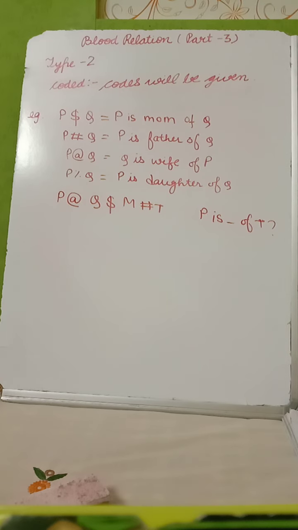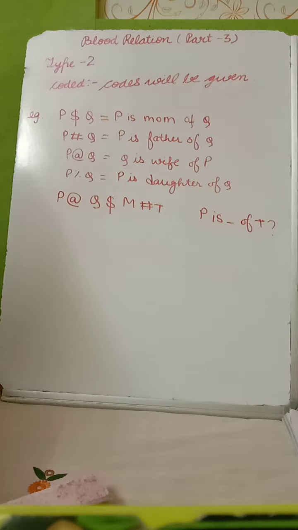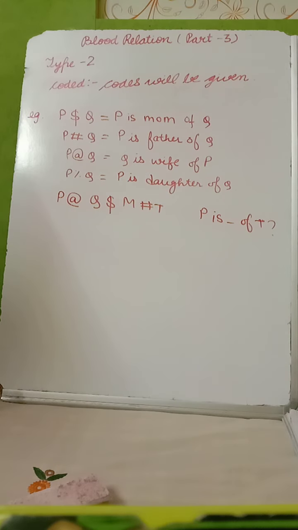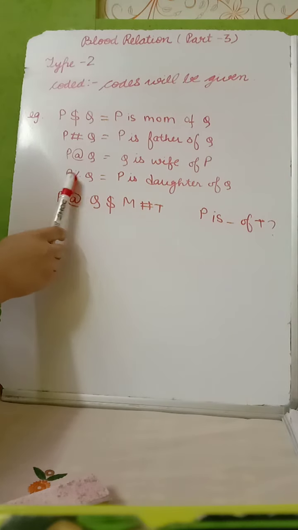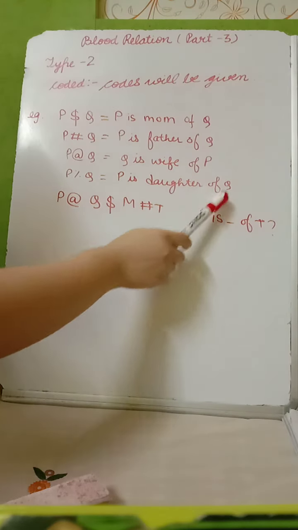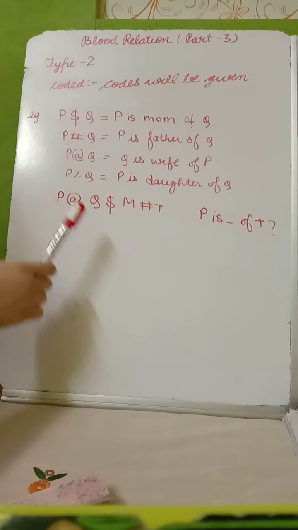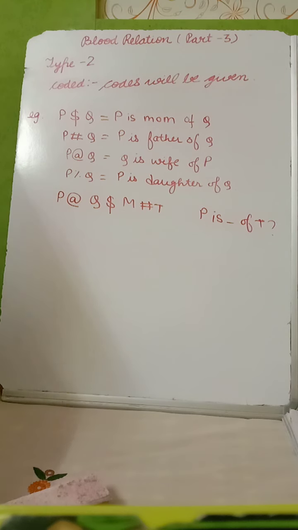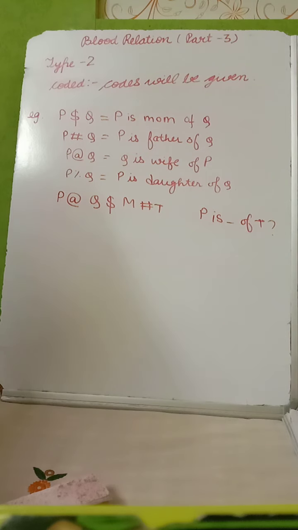You can see P taller Q means P is mom of Q. P hash Q means P is father of Q. P at Q means Q is wife of P. And P percentage Q means P is daughter of Q. And we have to solve this equation, which is P at Q $M hash T, and find out the relation of P to T. Let's start doing it and making relations.